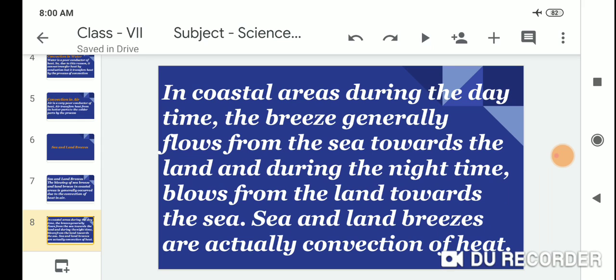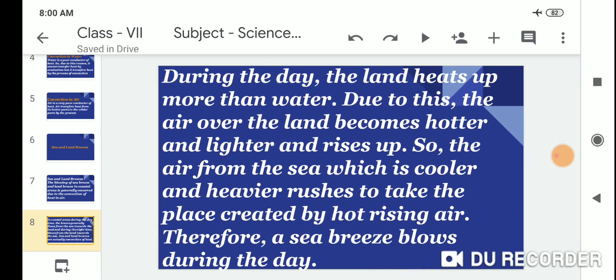In the coastal area during the daytime the breeze generally flows from the sea towards the land, and during the night time it blows from the land toward the sea. Dear students, sea and land breezes are actually convection of heat.